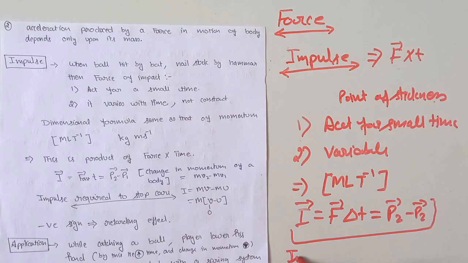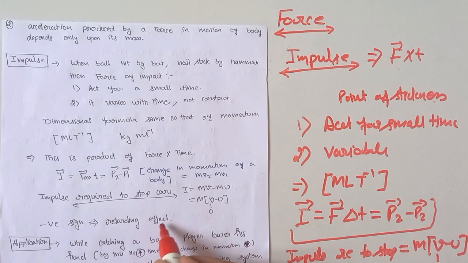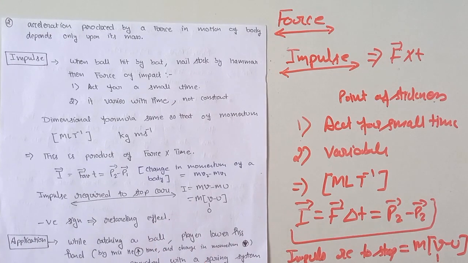And the impulse required to stop a car is equal to m into (v minus u), where v is the final velocity, that is 0, and u is its initial velocity. This is the formula of impulse to stop a car. And here the negative sign implies that it is a retarding effect.